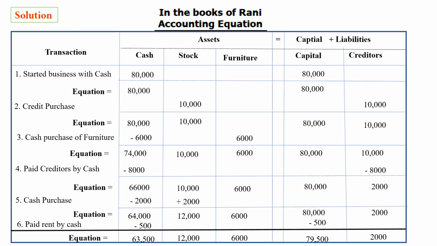So now if you have calculated it, both sides will be equalized, both sides will be the same. Okay, both sides you will get 81,500. So this is how you have to do it. I hope you could understand.